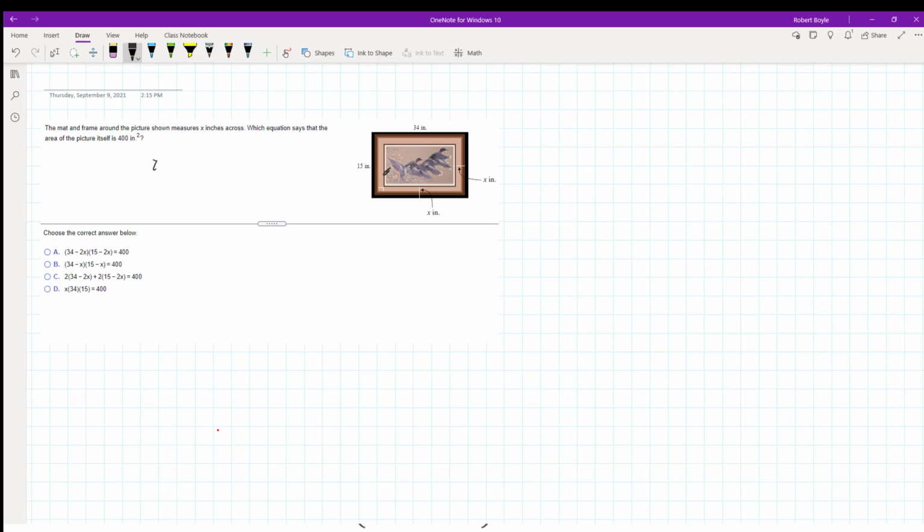So let's look at this. The picture has a length L and a width W. Its area, 400 square inches, is equal to its length times its width. Now its length is going to be 34 inches minus x over here and minus x over here, so this is 34 minus 2x.